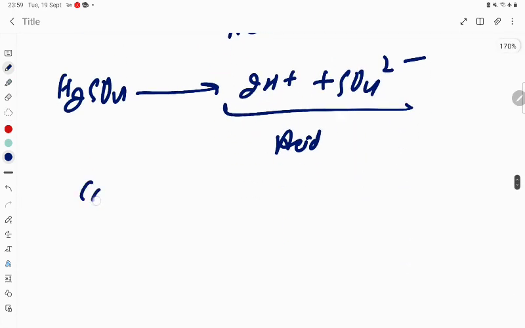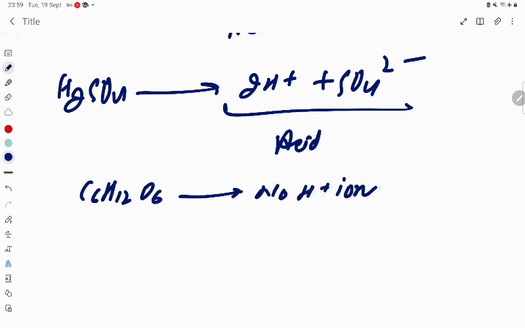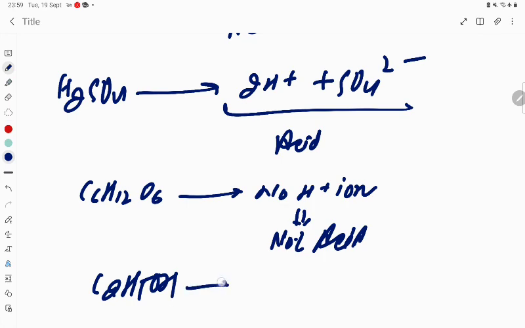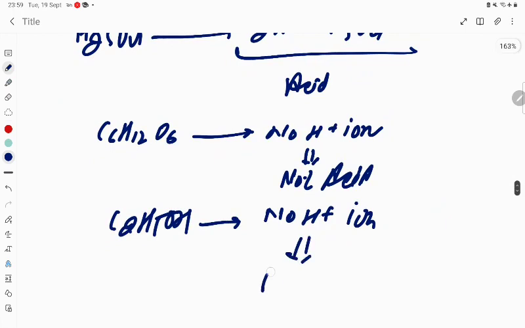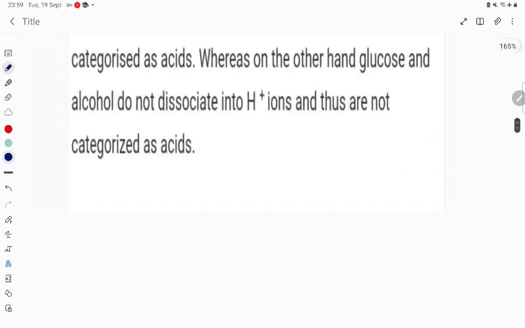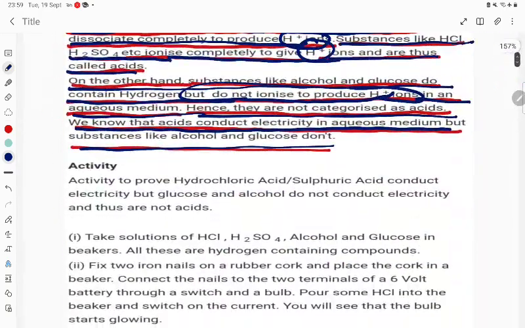Now the third thing you see, C6H12O6, no H plus ion, so not acid, simple, they are not acid. Next one, if you are talking about C2H5OH alcohol, it is also no H plus ion. So since they are not giving H plus ion, they are not going to be acid, student. This is the concept. Now let us read that concept here.